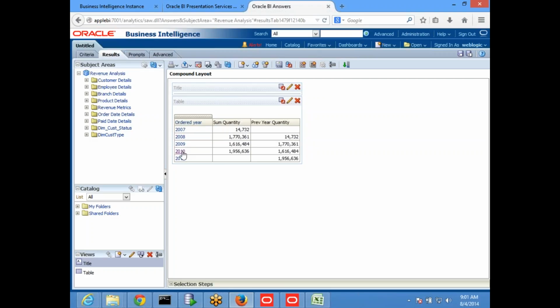Before 2009 is 2008, and 2011, there is no data for 2011, but before 2011 is 2010, and 2010 data we have, so that's why you will see 2010 and no blank over here. So this calculation you will always do. Generally you have to write analytical functions if you want to do this in SQL. Here it will take care of it.